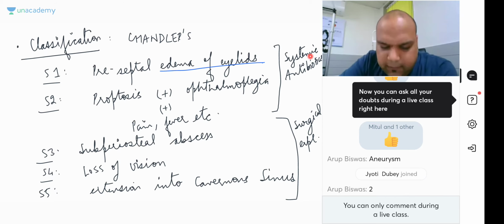So whenever a patient of orbital cellulitis is coming to you, that is your main idea. You do an MRI, you do a CT scan, you try to find out whether an abscess has formed, whether it has gone post-septal, and whether a surgical exploration is needed or not. And that's it about orbital cellulitis. Nothing more to explain, guys. Simple question, simple answer, everybody.